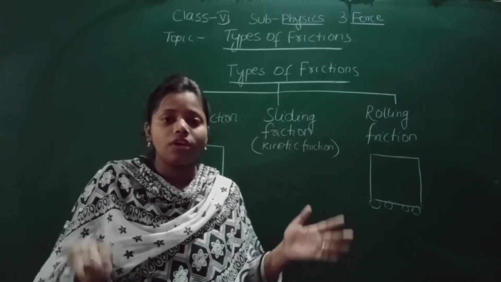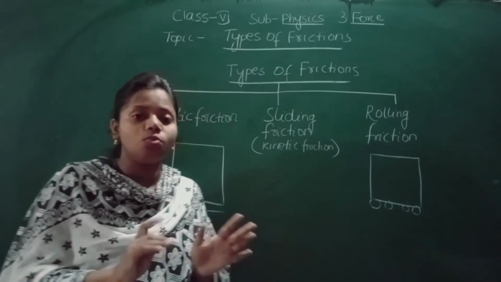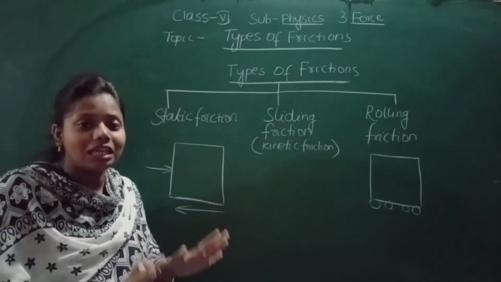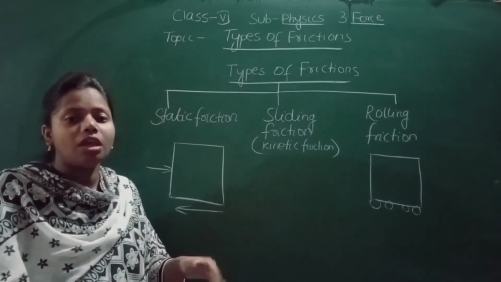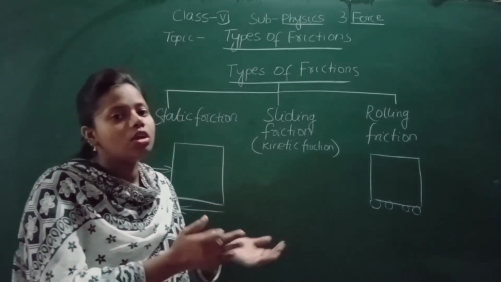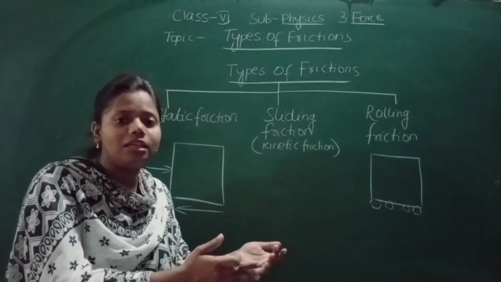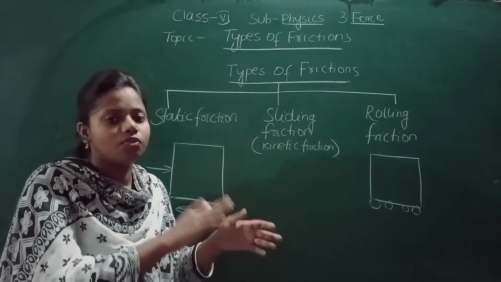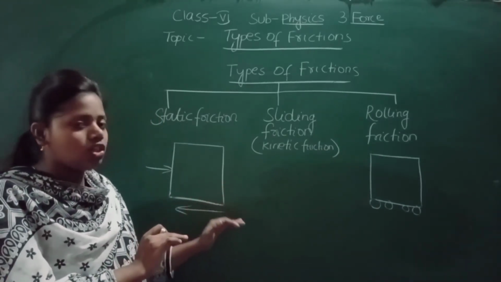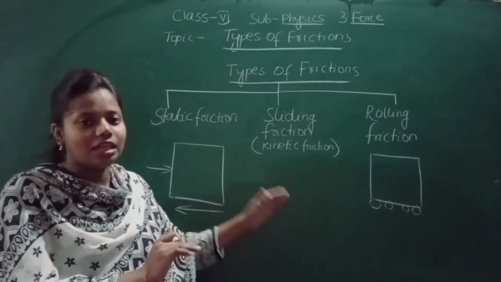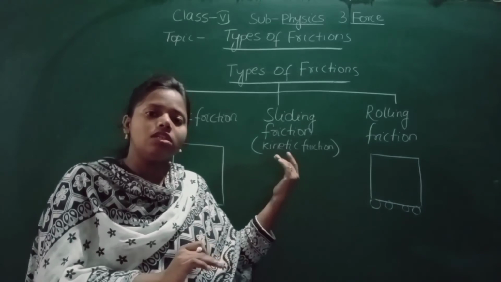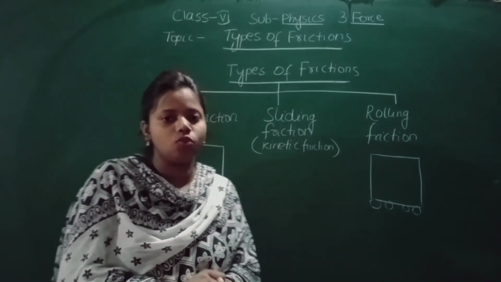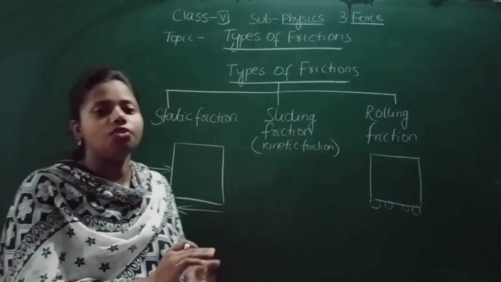You know that sofas are so heavy, it is not easy to move the sofa because static friction is more. So we have to apply more force to make the sofa slide. And when it starts sliding, it is very easy to move the sofa. So static friction is more, sliding is less than static friction, and rolling friction is very less. So this was all about types of friction.